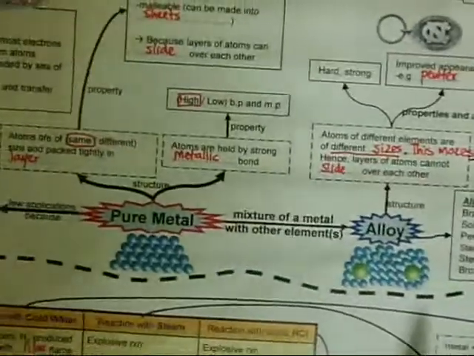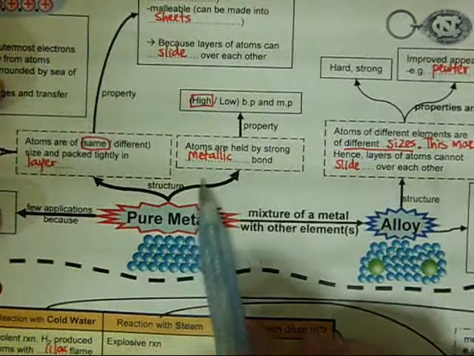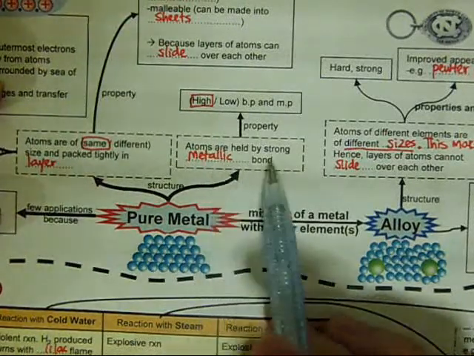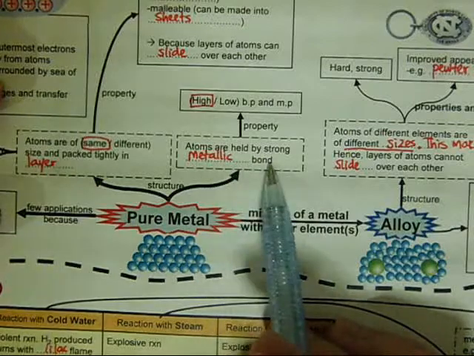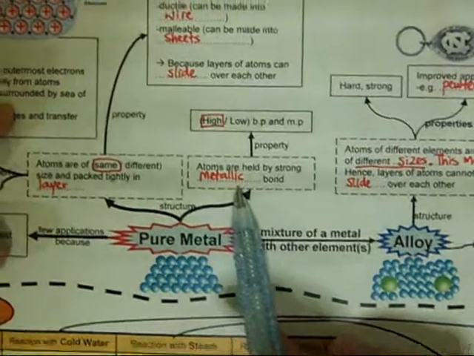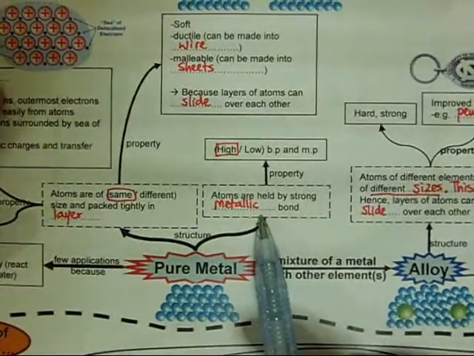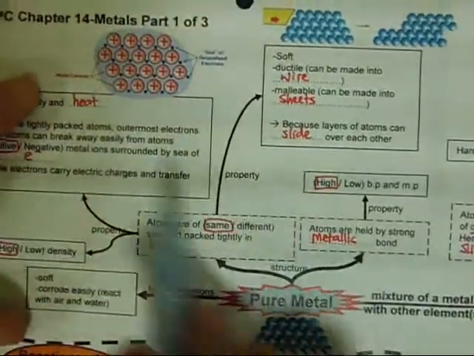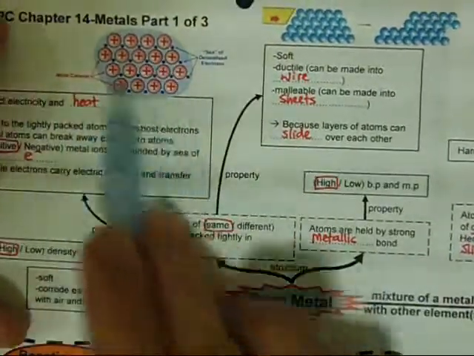Now we go to this part here, pure metals. The atoms in pure metals are held by strong metallic bonds. Metallic bond is the attraction between positive metal ions and a sea of delocalized electrons.